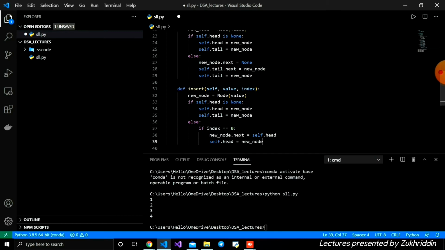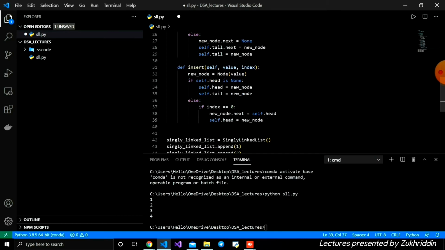From this, new_node.next is equal to the old head, which means whenever we are adding a new node to the beginning, if the index is equal to 0, the first node, which is 1, will be new_node.next, and the new node becomes the first node.